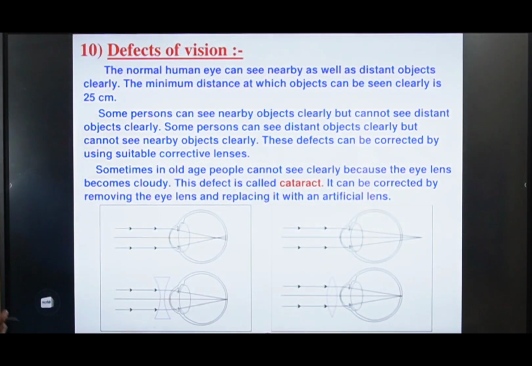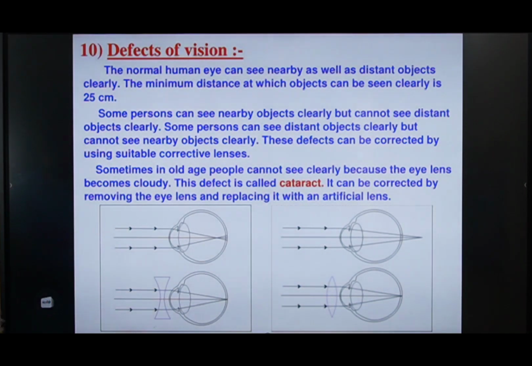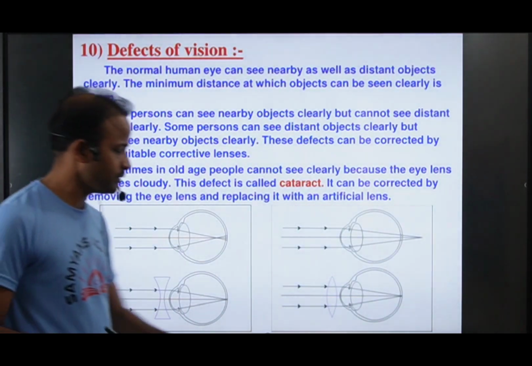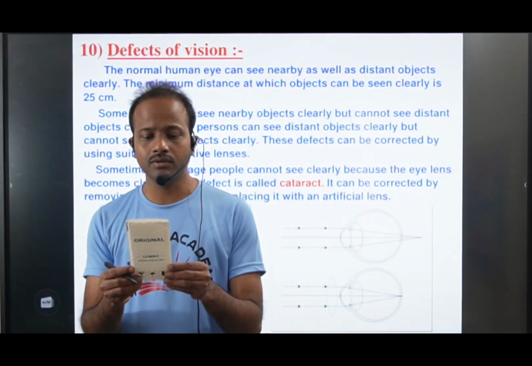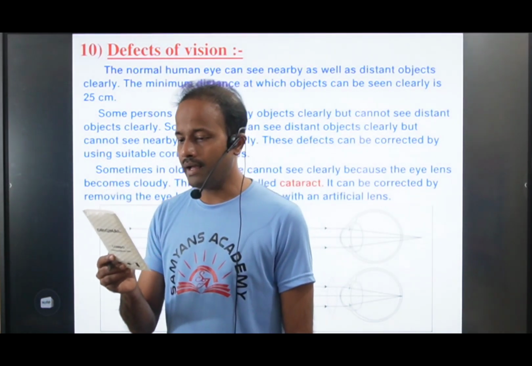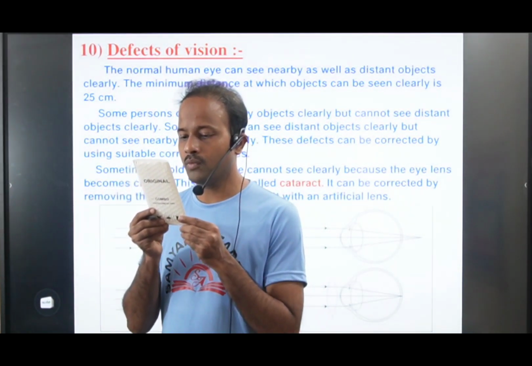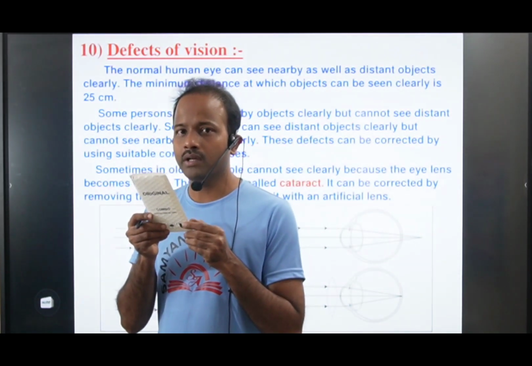The normal human eye can see nearby as well as distant objects clearly. The minimum distance at which objects can be seen clearly is 25 centimeters. Take this paper and bring it nearer to your eye. The letters are clearest at 25 centimeters.